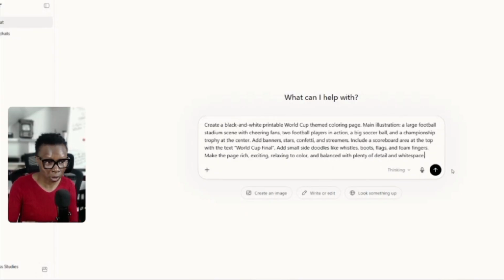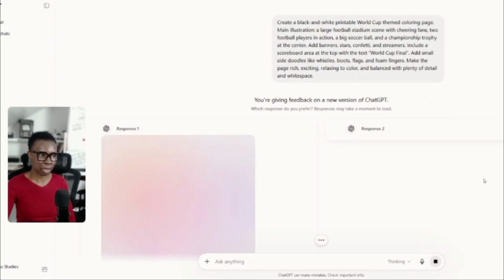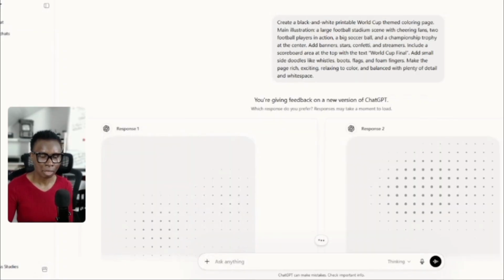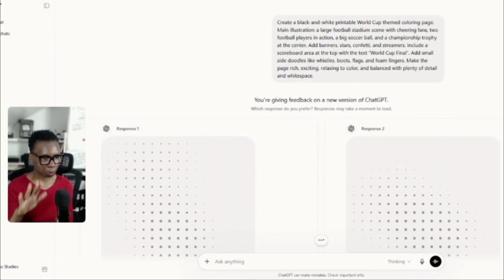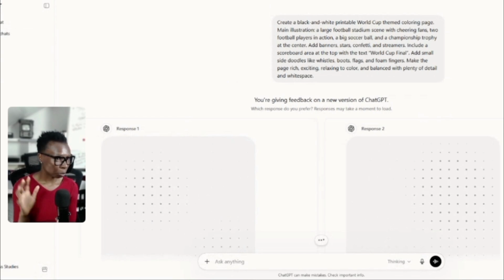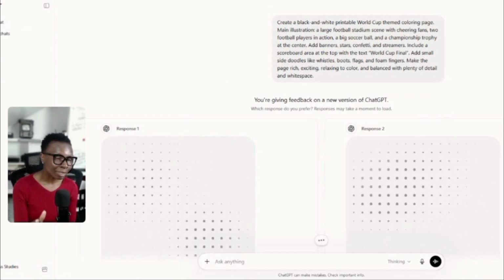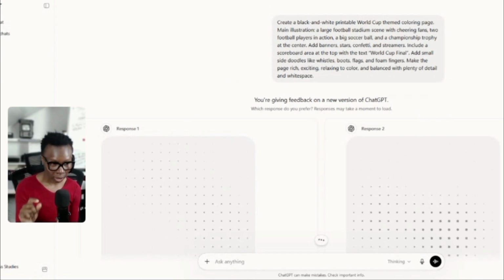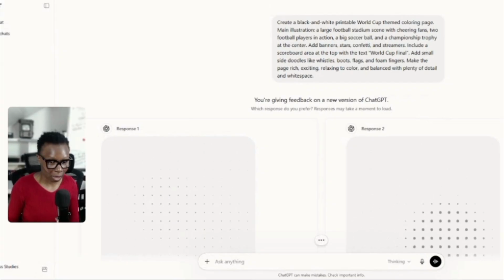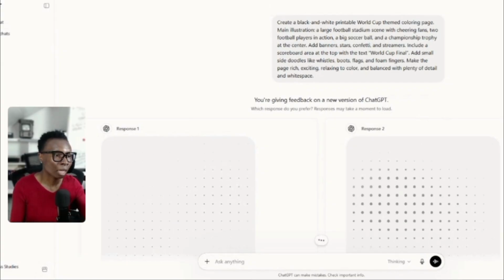So we are going to be putting this prompt in ChatGPT and press enter. And so we wait and see what it's going to do. So we are going to pick this product, and then it is going to be packaged, and we're going to package this as a PDF file, okay? And it's ready to sell. And I will be showing you how to convert this into a PDF file.